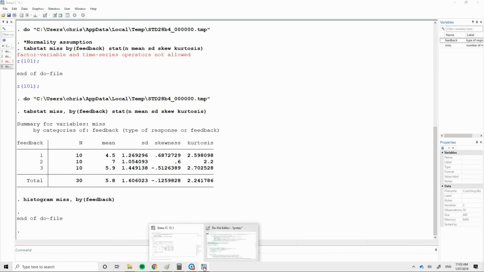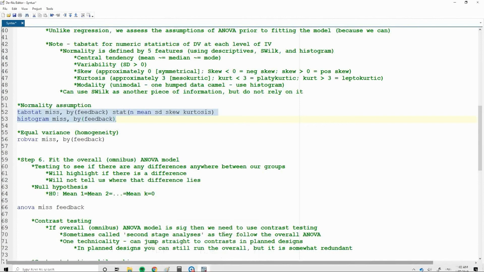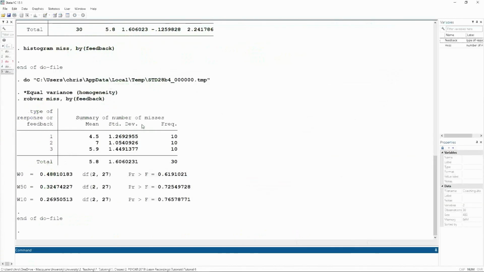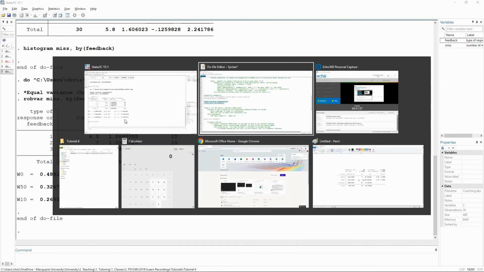Okay, so not the best in terms of normality, but it's not the end of the world. Let's check out equal variance. So again, we did this last week, so very quickly just going to look at this. I'm looking at W0 and I can see it's non-significant. This tells me that within a margin of error, my standard deviations are basically the same. They're near enough. We're happy with this.